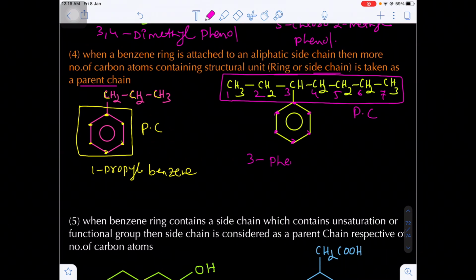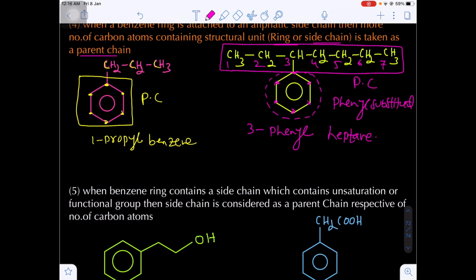On the third position, the substituent will be phenyl. As I just told you, C6H5 is known as the phenyl substituent. What is this? Phenyl substituent. 3-phenyl heptane, because a total of 7 carbons are there. Heptane, what word will be hept?